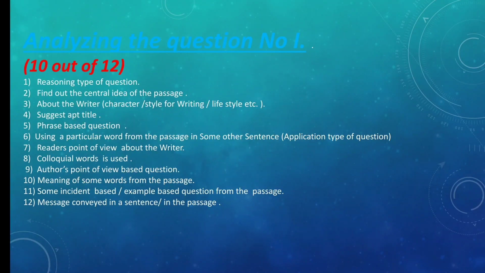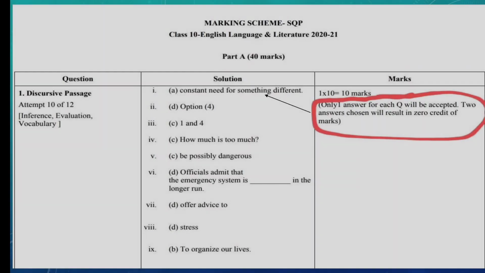Or sometimes if it's a central idea based question, normally the central idea, you can get a clue about from either the first paragraph, or from the last paragraph. Mostly you get it from the last paragraph because the writer tries to sum up his idea or to conclude. So children, that was about the different type of questions that can be expected for the next paper.